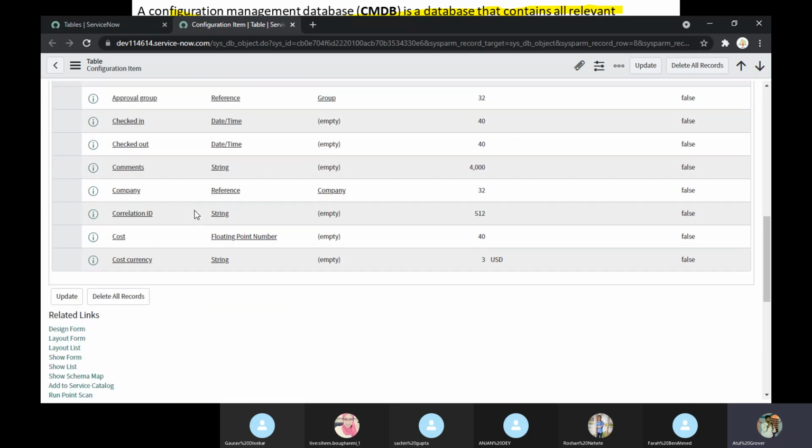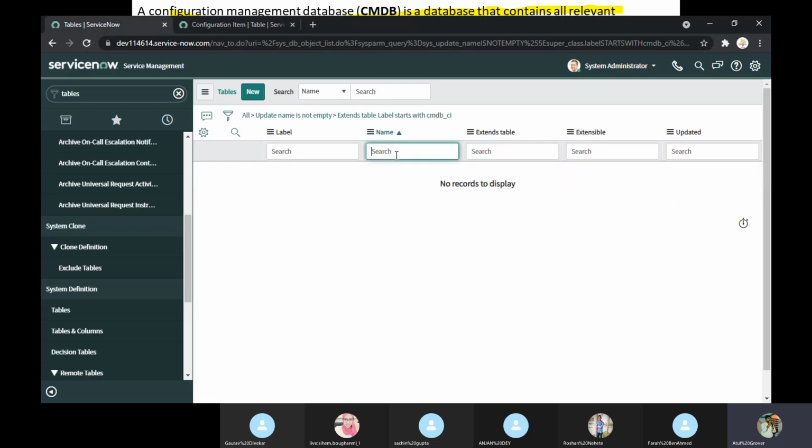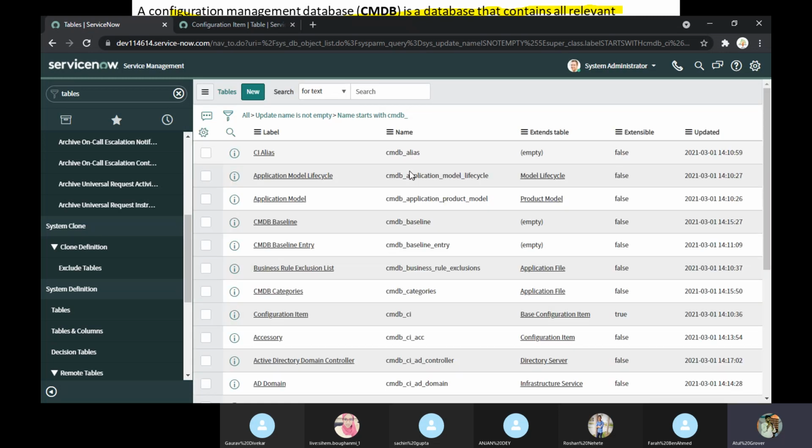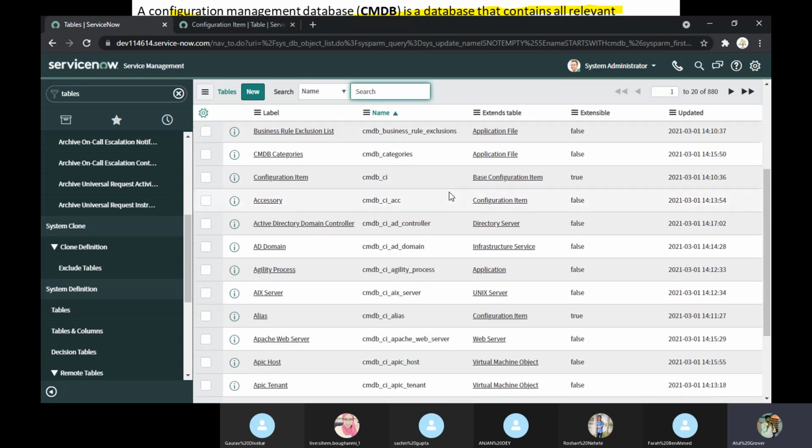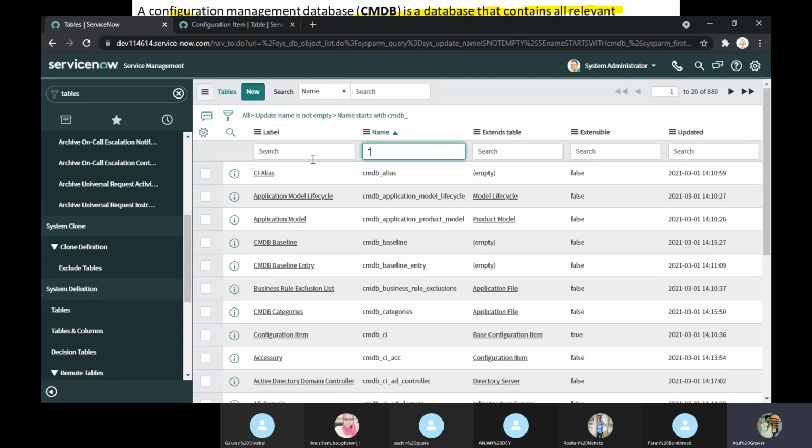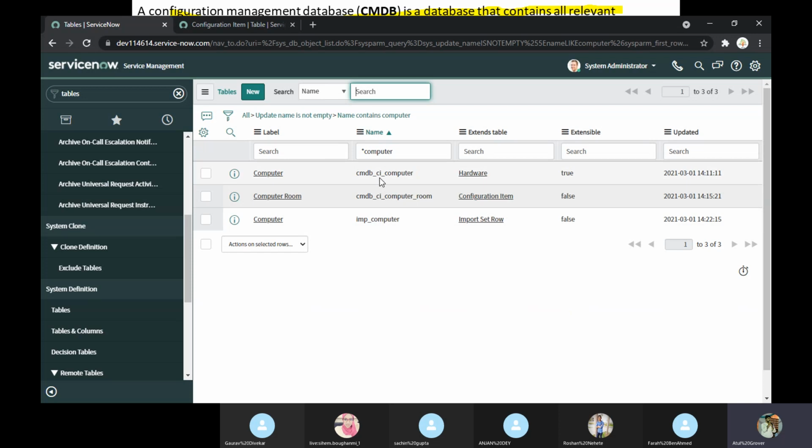Okay, so these are the things. So what is your homework for today specifically? Read about these tables. Read about the computer. Let me show you. See, this is my table, and this is my extended table. So computer is extended from the hardware, not from the CMDB CI. Computer room has been extended from the CI table.